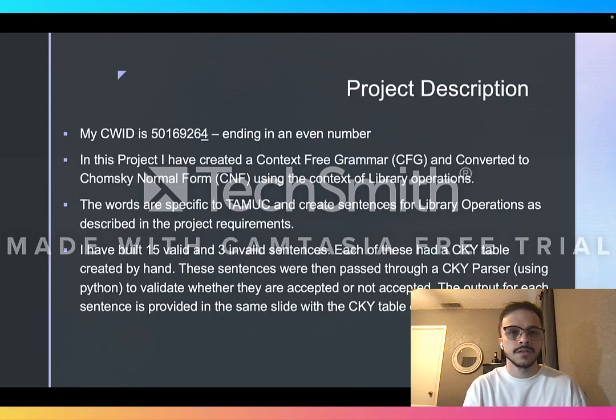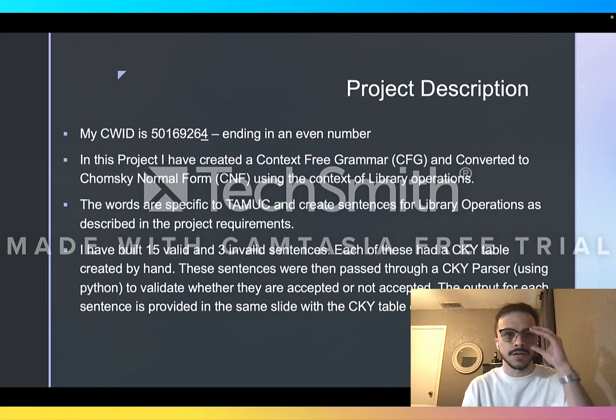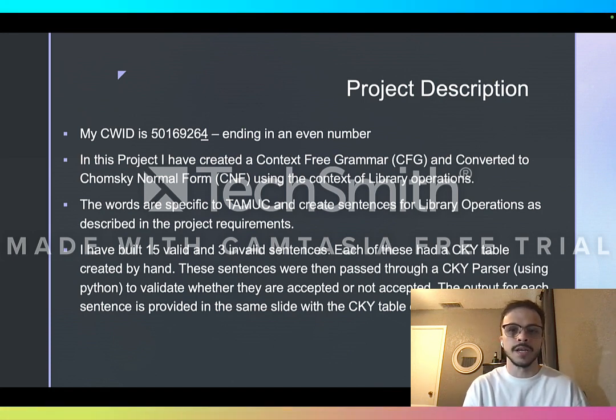So my project description, I'm starting off with my CWID of 501692664 just to show that I'm ending in an even number. In this project, I've created a context-free grammar and converted it to Chomsky normal form using the context of library operations as defined in the project requirements. The words are specific to TAMUC and they create sentences for library operations. I have 15 valid sentences and 3 invalid sentences. Each of these has a CKY table that's been created by hand, and then I went ahead and created some tables in PowerPoint and adjusted them.